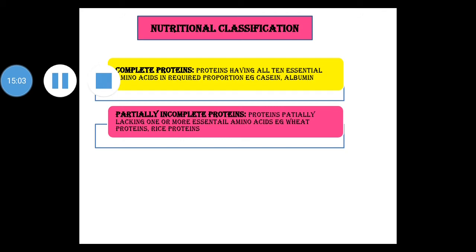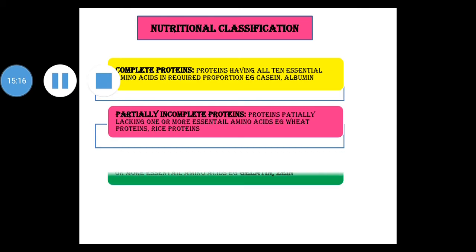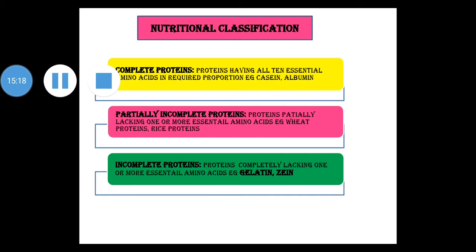These proteins partially lack one or more essential amino acids. For example, wheat proteins, rice proteins. Third one is incomplete proteins. These proteins completely lack one or more essential amino acids. For example, gelatin lacks tryptophan, zein lacks tryptophan and lysine.